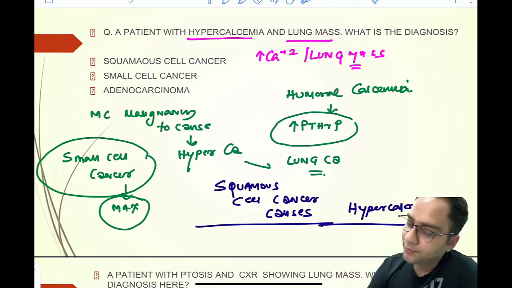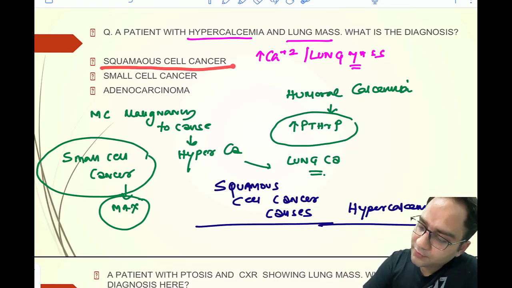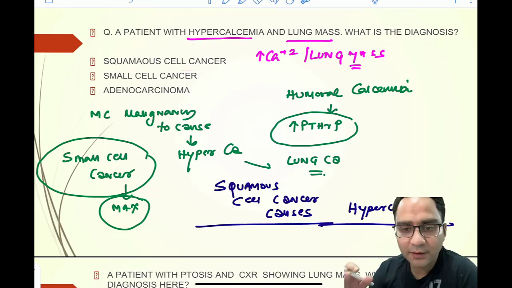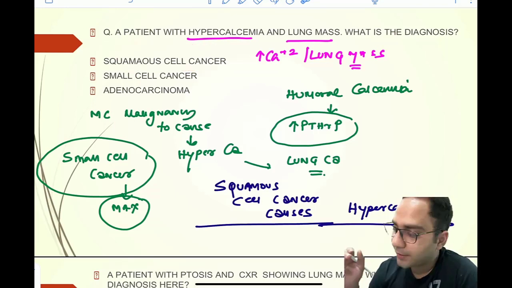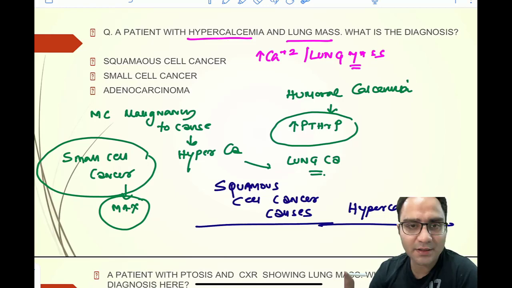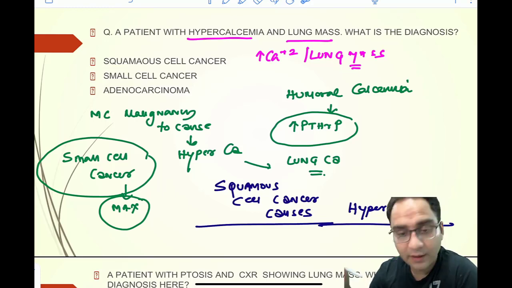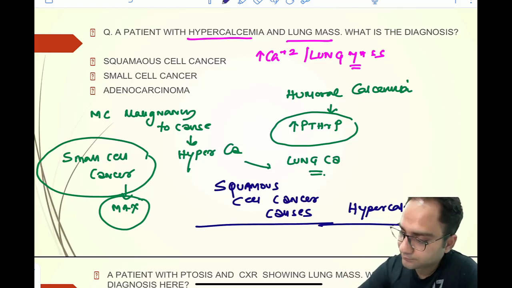So your answer to this question is squamous cell cancer. Many of you might wrongly mark it as small cell cancer. But remember this one of the exceptions in the paraneoplastic manifestations of lung cancer, and that is squamous cell cancer, right?